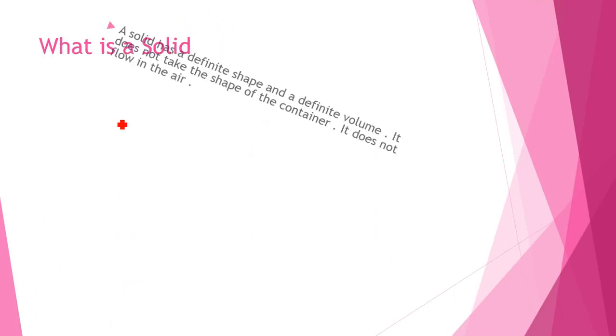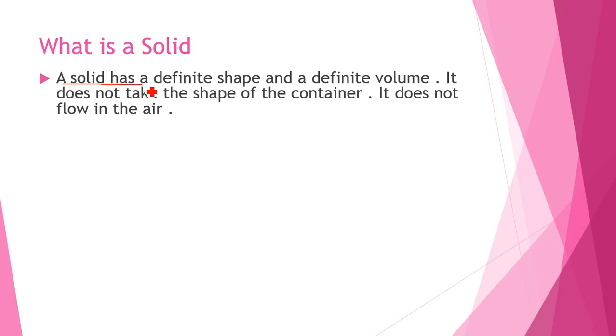Now, our first question. What is a solid? A solid has a definite shape and a definite volume. As I told you in the last page, a solid has a definite shape and a definite volume, so it does not take the shape of the container. It does not flow in the air. Why does a solid not flow in the air? Because it has a definite volume.